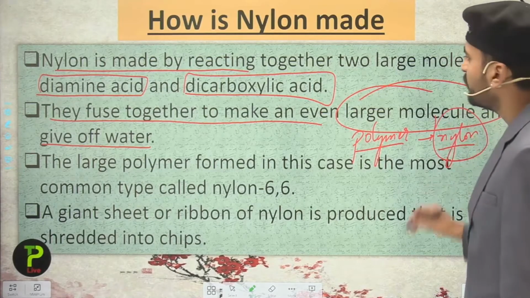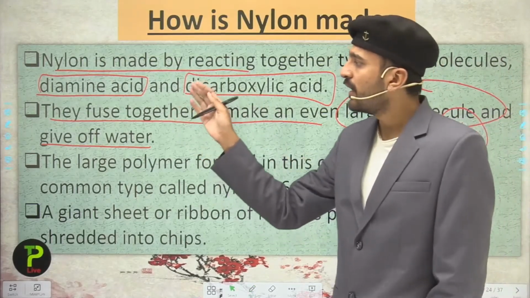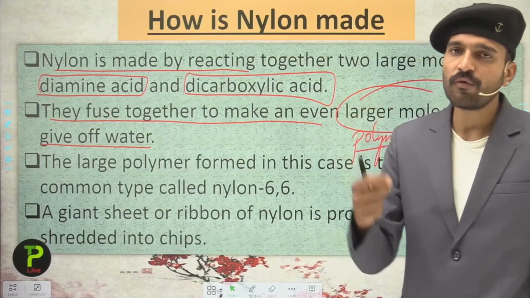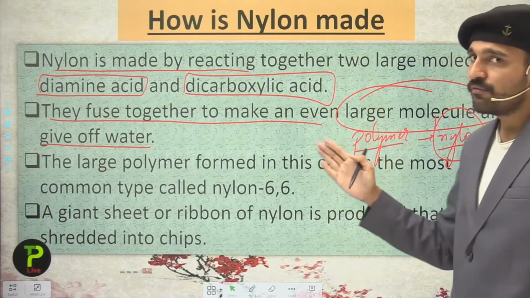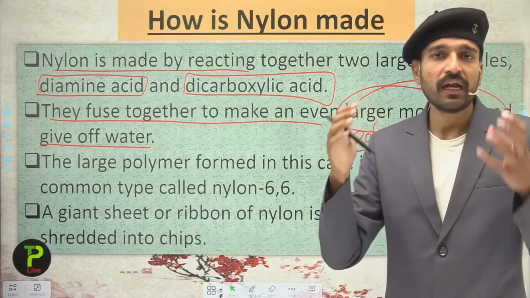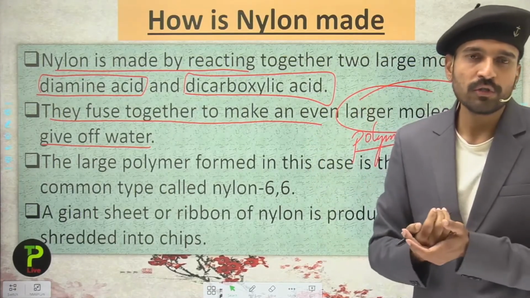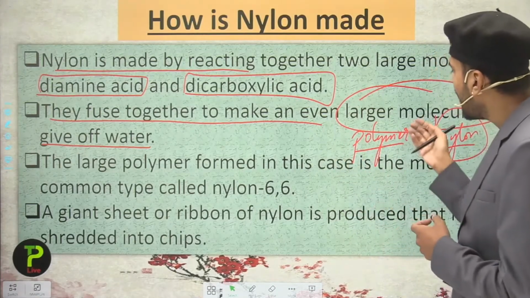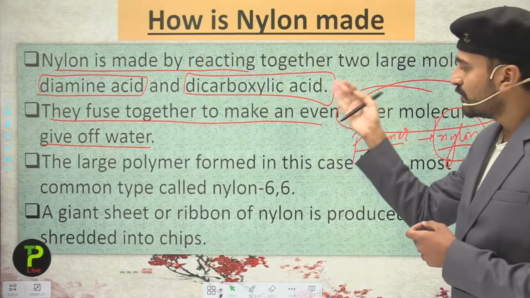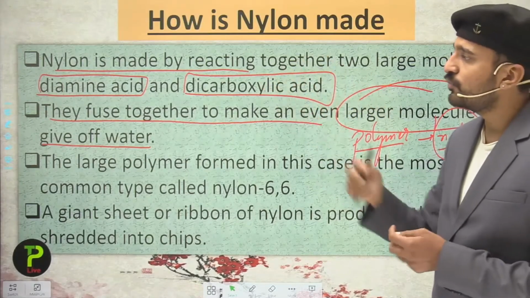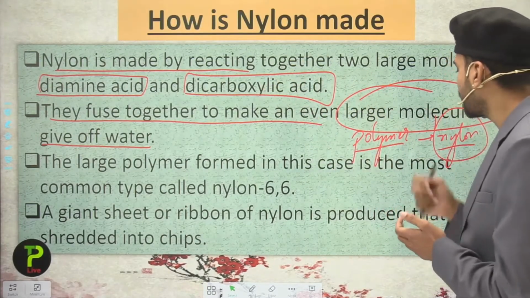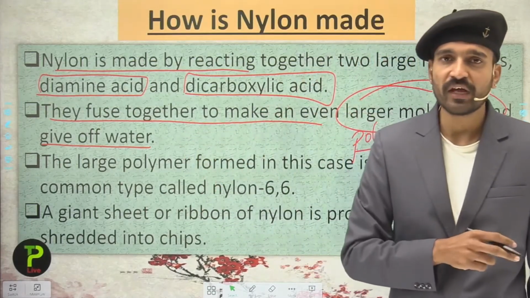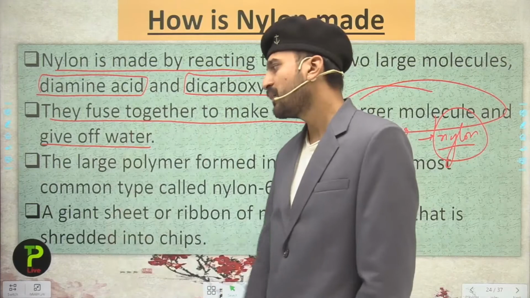So here these are made by the diamine and the carboxylic acid. When they react together, they form a polymer which has a large molecular mass, because you all know polymers are macromolecules that have large molecular masses. The polymer made with the help of these two monomers is simply termed nylon. And this is the condensation polymerization reaction, so the water molecules are given off.